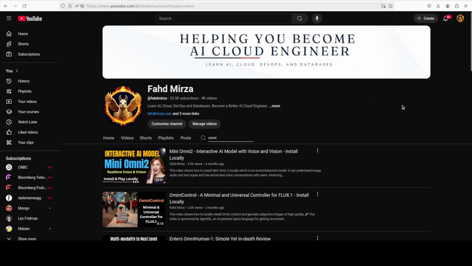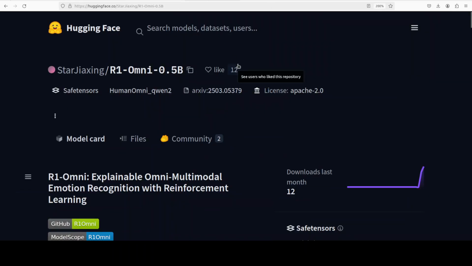We already have covered a few of the Omni models from different providers, and this emotion recognition model is something different because it tries to accomplish a task where both visual and audio modalities play crucial roles. To validate the potential of combining RLVR with Omni model, there are various key insights which this model offers, and I will describe them as we go. So we are going to install it locally and then we will try it out on a few videos to see what sort of emotions it recognizes in a thinking mode.